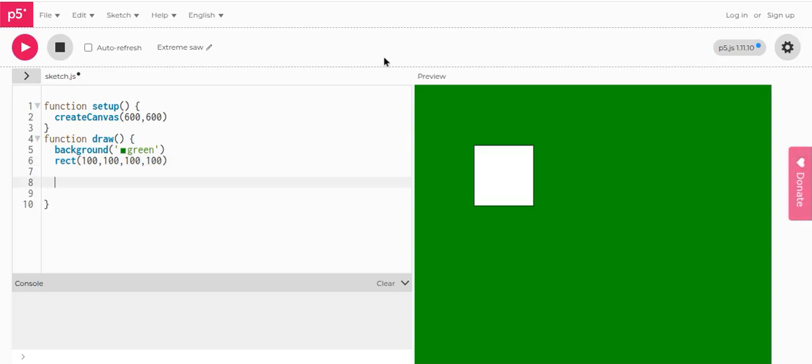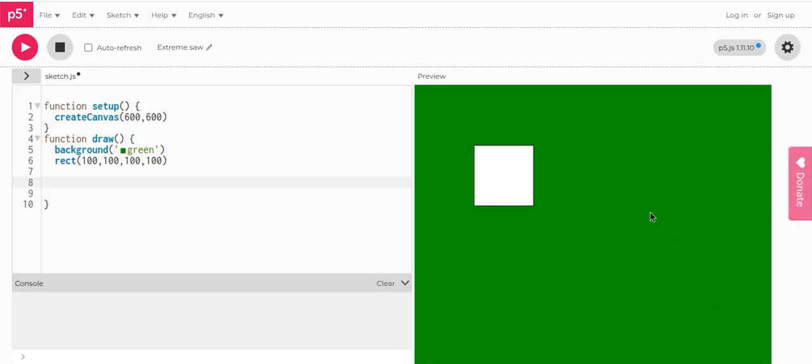You might know about the Cartesian coordinates. If you are good at math, you might know about them. If you do not, I'm going to explain it to you.